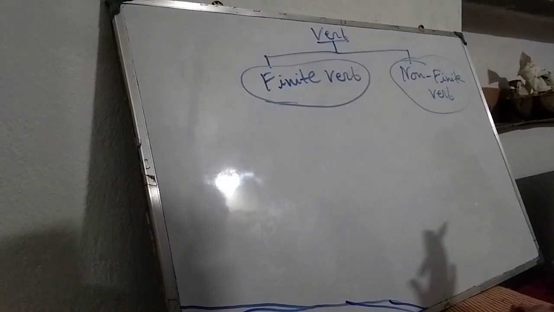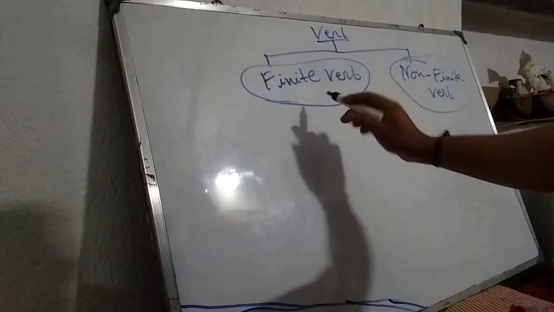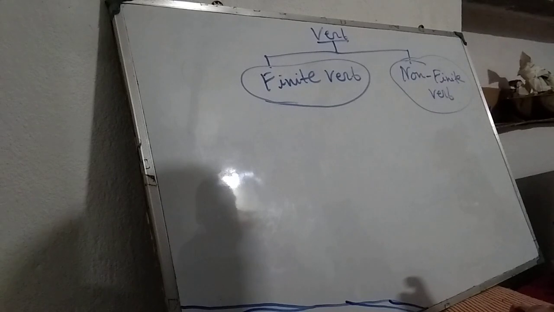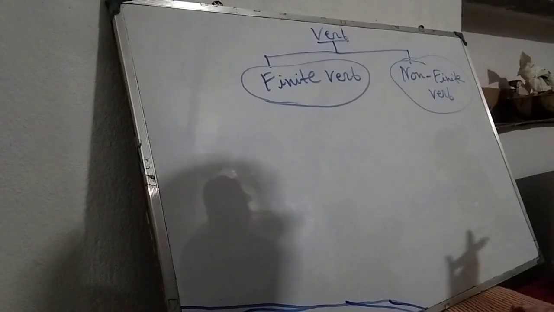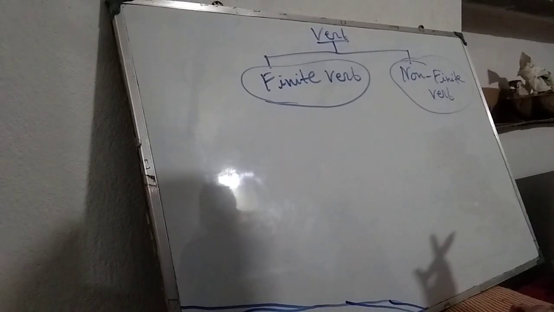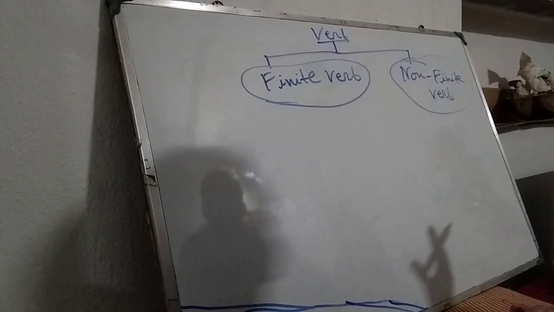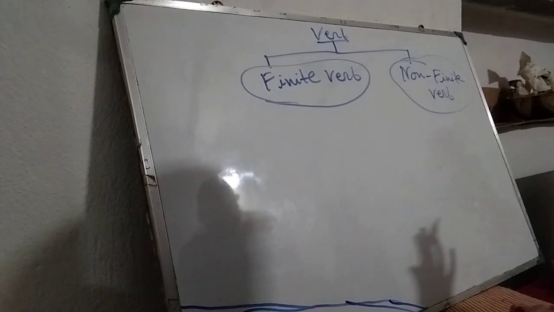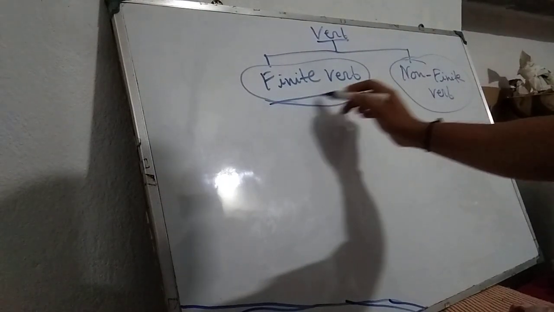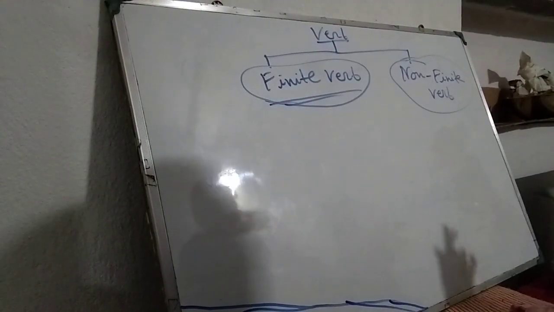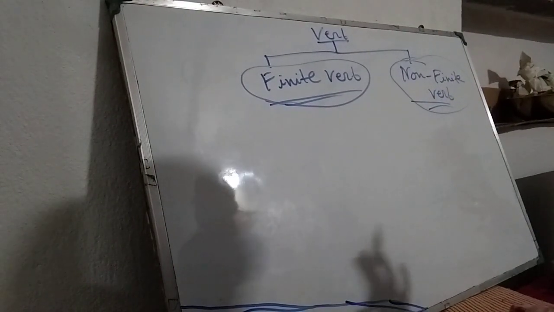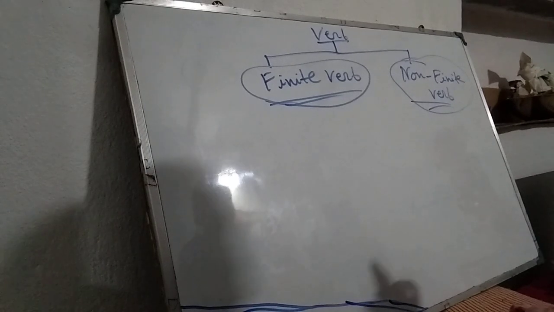Generally, maximum students think that finite verb is a verb which indicates only complete action, and non-finite verb is a verb which indicates only incomplete action. But that is not the whole thing. Generally, finite verb indicates complete action, non-finite verb indicates incomplete action, but that is not the whole point.